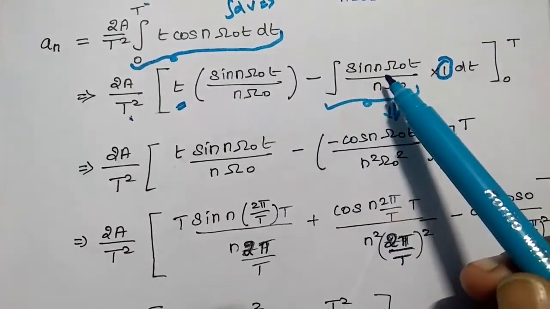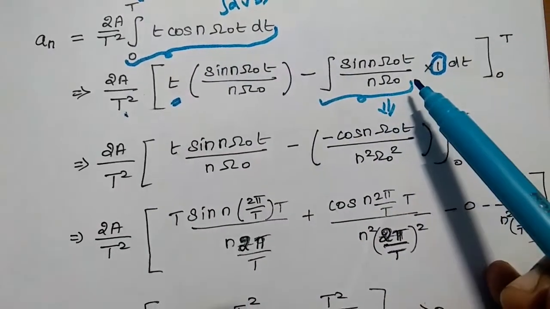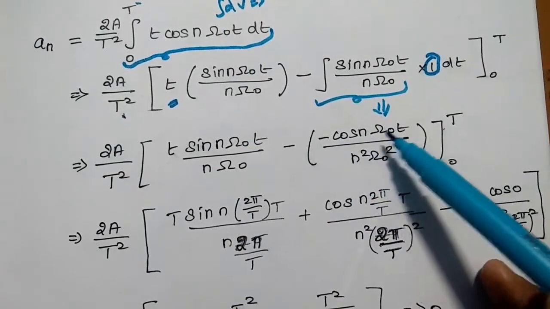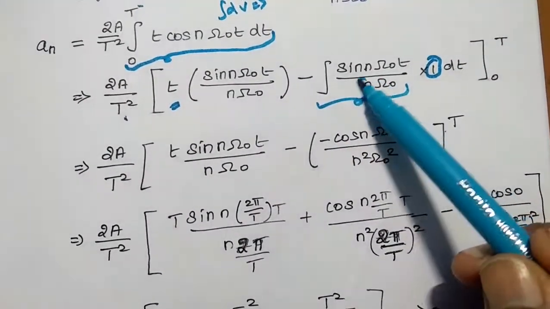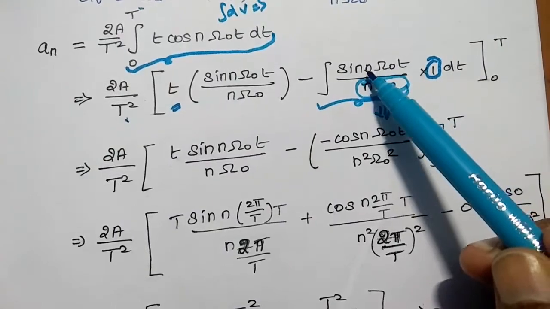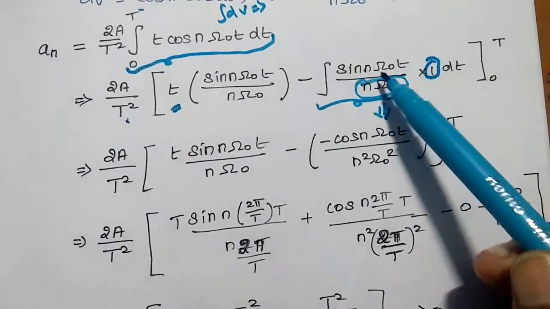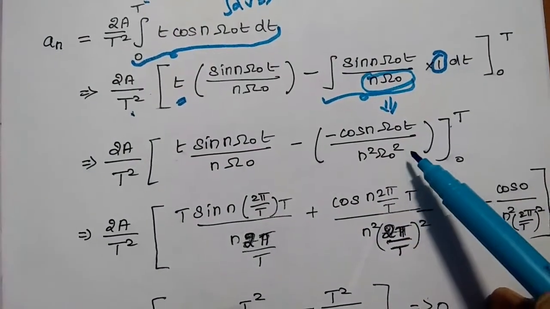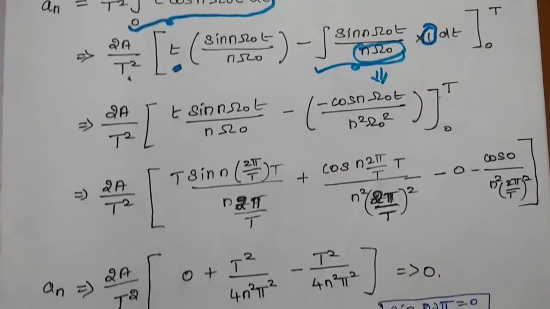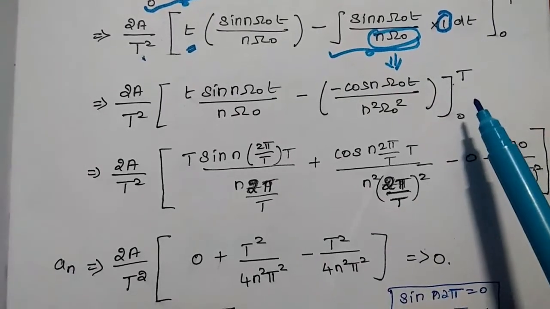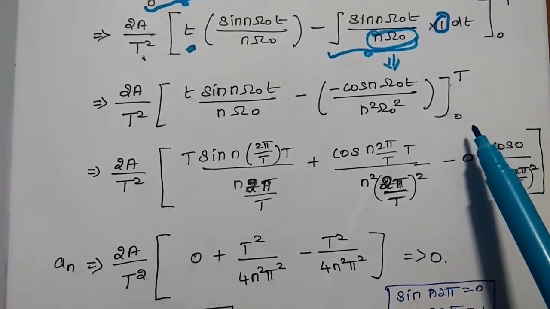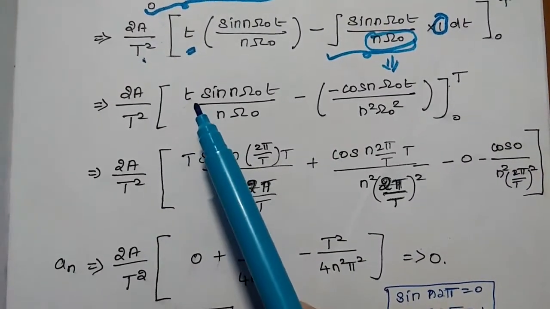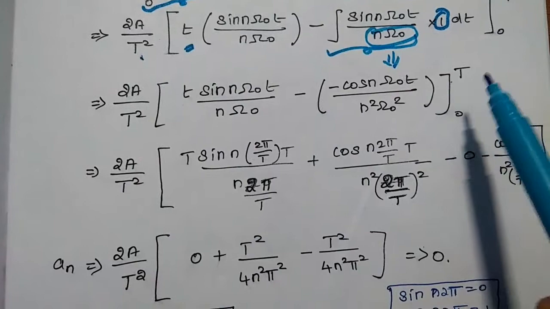So the integration of sin n omega naught t divided by n omega naught. The integration of sin is minus cos. So minus cos n omega naught t divided by n omega naught, and already one n omega naught is there. So we multiply this n omega naught with another n omega naught, and we get n squared omega naught squared. In the next step we substitute the values of limits: upper limit minus lower limit. So for 2A by T squared, the small t is replaced with the upper limit capital T.